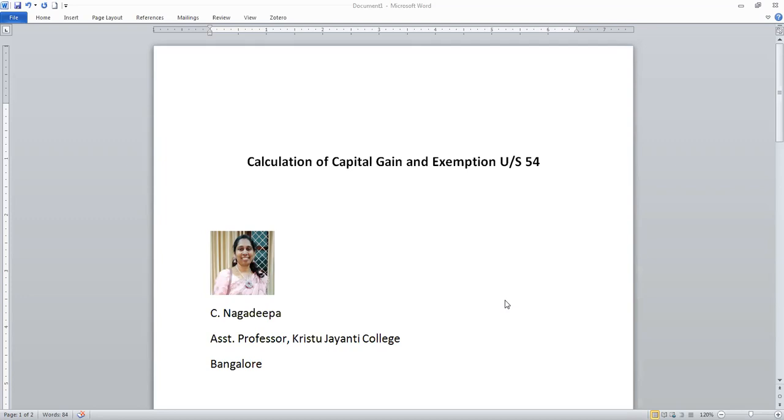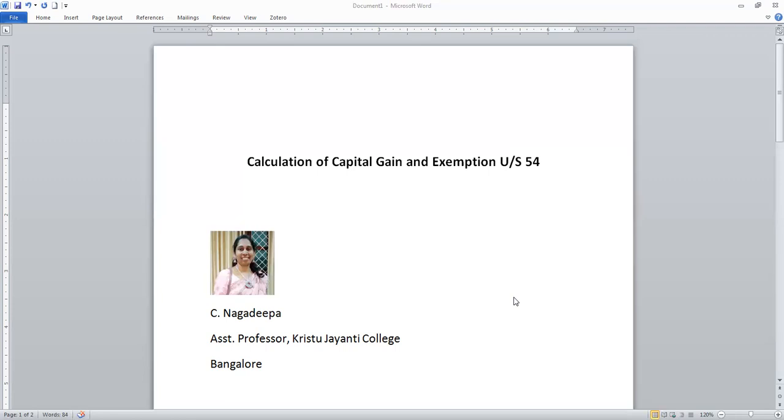Hello student, today we are going to calculate the capital gain and exemption under section 54. What do you mean by exemption under 54? Generally, we will be selling the house. So when you are selling the house, using that amount, if you are purchasing another house, then you can claim the exemption under section 54. Who is eligible? HUF and individual can claim the exemption.